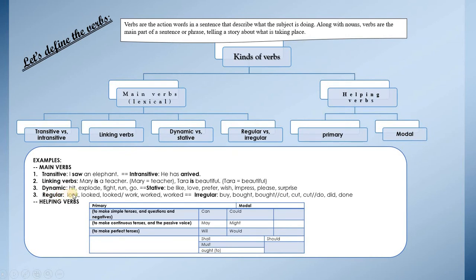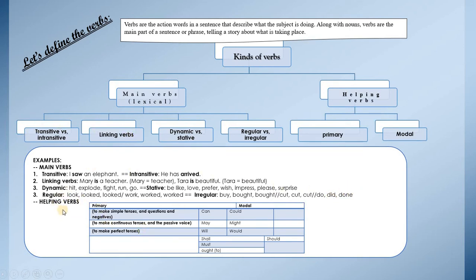Regular verbs are verbs like look, and its past is formed by adding ed. It takes the same rule: looked, worked. Irregular verbs are normally the verbs that cannot take the regular rule in terms of the past tense. Buy, bought, bought. Do, did, done, and so on.